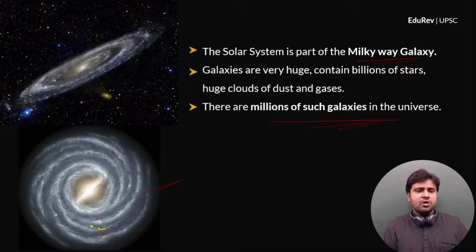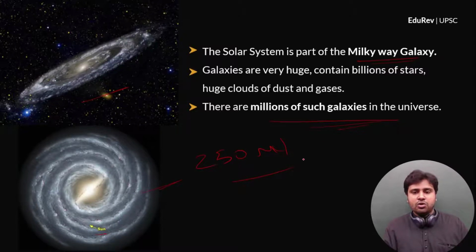Now, galaxies are not static bodies, they are dynamic systems. As you can see, the stars, they move around the galactic center. So, the sun revolves around the galactic center, and the sun takes roughly 250 million years to complete one revolution around the galactic center, and we call it as one cosmic year. Clear?